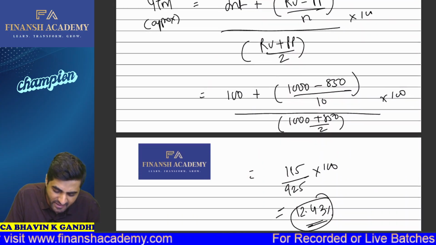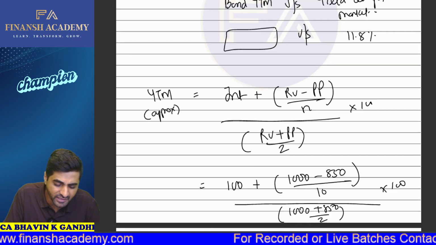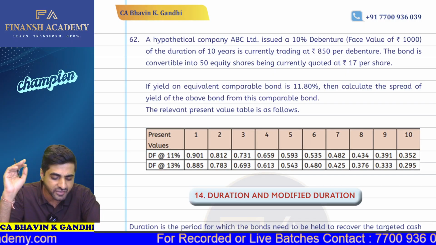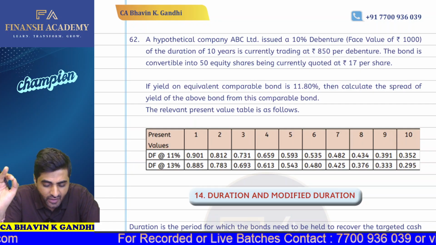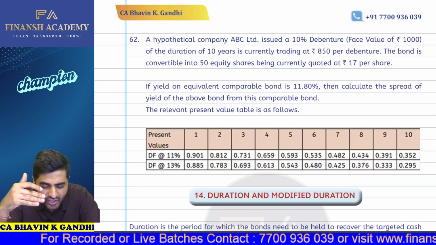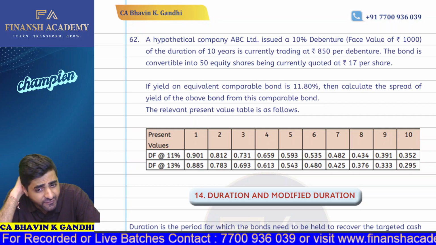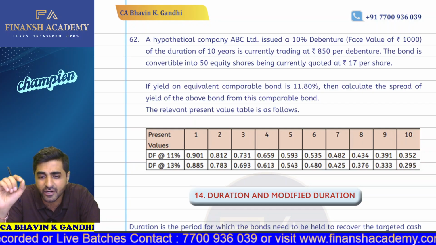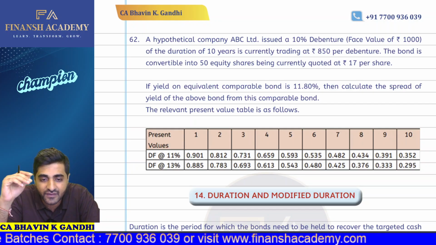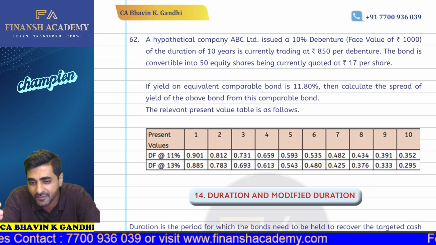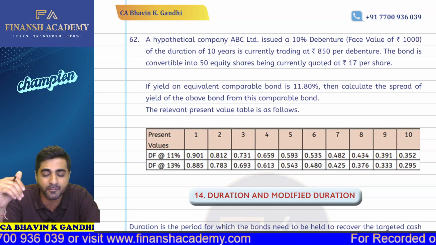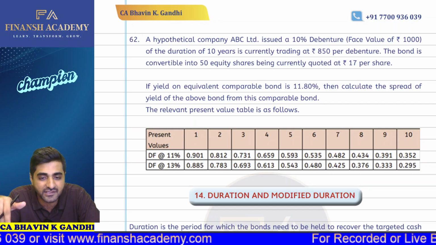Now in question number 62, we are required to calculate the spread. This is again a very easy, quite manageable question. A hypothetical company ABC issued 10% debentures, face value 1000, of duration 10 years, currently traded at rupees 850 per debenture. The bond is convertible into 50 equity shares currently quoted at rupees 70 per share. If the yield on an equivalent comparable bond is 11.8%, calculate the spread of the yield of the above bond from this comparable bond. The relevant present value tables are given.